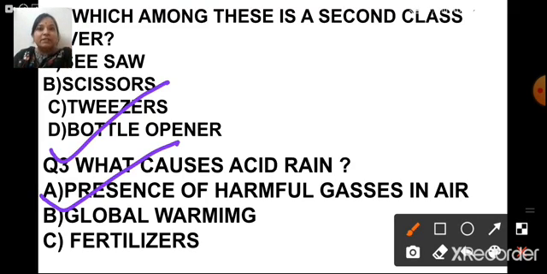We have discussed in the session that when harmful gases mix with the water vapor in the air, they form substances called acids. And when it rains and the acid comes to the earth, that is called acid rain. So the reason behind acid rain is air pollution.